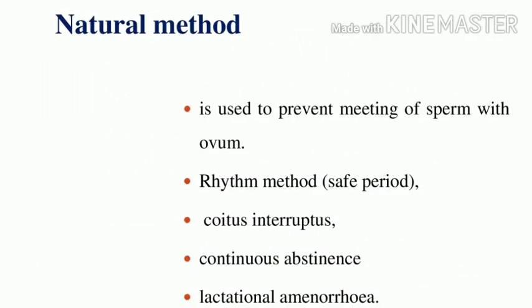The natural method is used to prevent the meeting of a sperm with an ovum in four ways: the rhythm method, coitus interruptus, continuous abstinence, and lactational amenorrhea. So these are the four ways that prevent the meeting of sperm with ovum. That method is called the natural method.